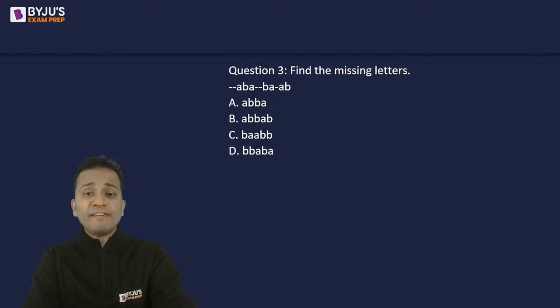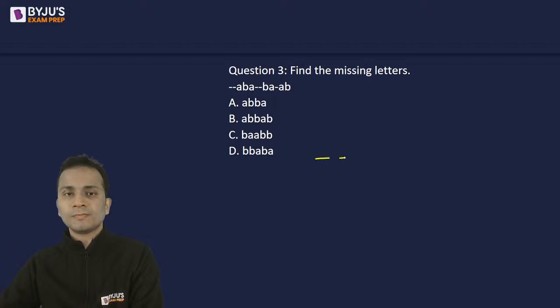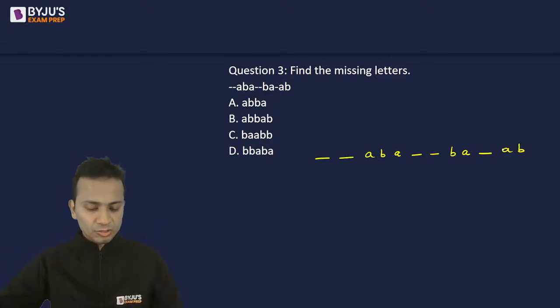As you can see, there are 5 dashes, and below that 5 alphabets are given. So what you have to do is just make a pattern out of it by filling in these blanks.